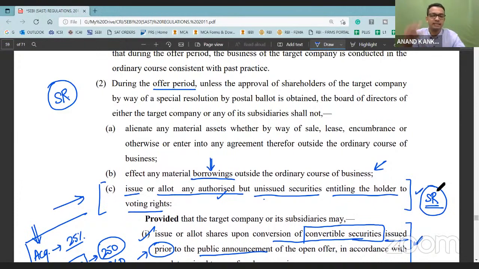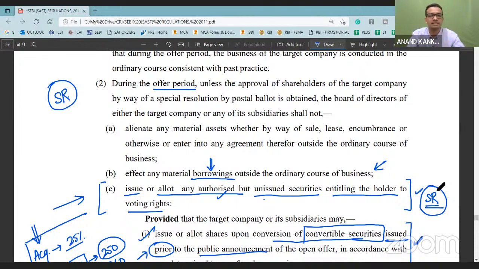You need to understand that one is there is no problem at all. You can straight away adopt that takeover defense strategy. Second is you cannot do that at all. And the third is you can do that, but there are hurdles. So these fall into the category of hurdle.